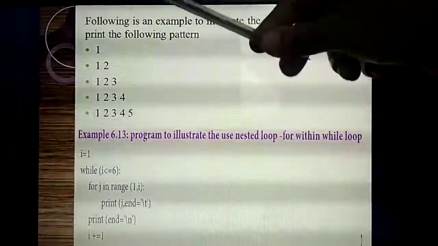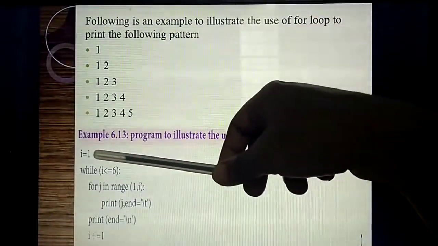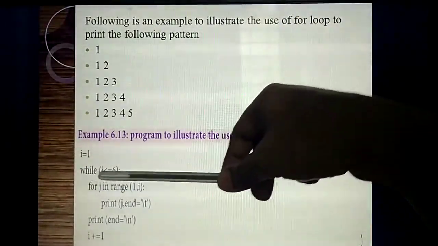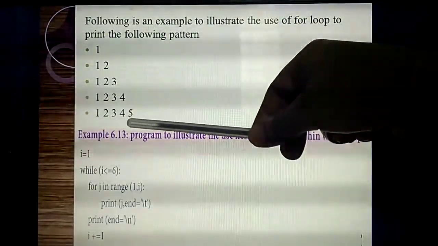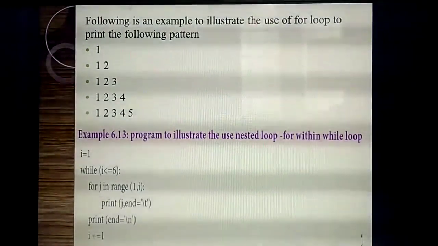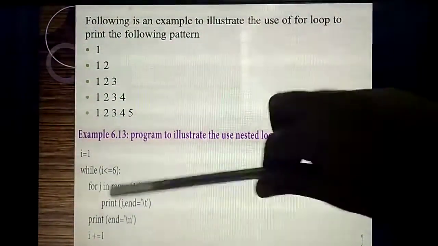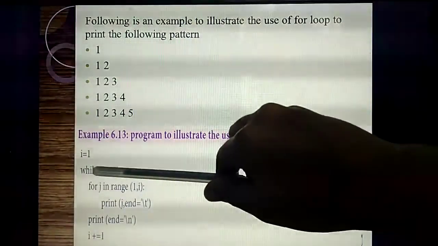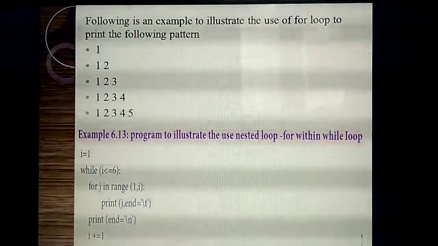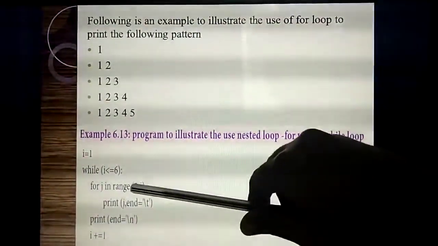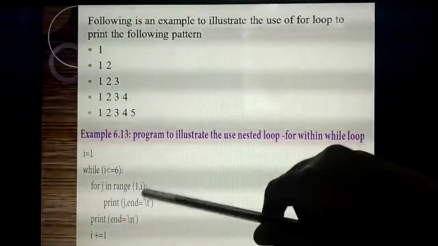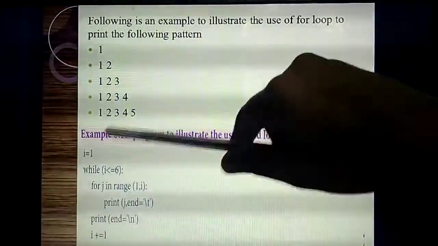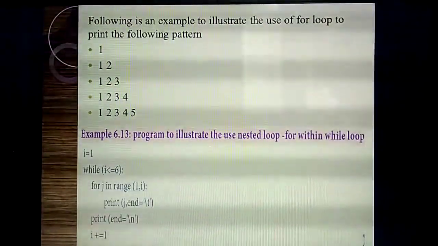So to print a pattern like this, what are the things you need to give? First, i equal to 1, the starting value. Then a while loop up to the last number; for 5 you need to give 6, that means n minus 1. Then I declare another variable j in range, with values 1, comma i. Here only the value will get incremented. First you need to print the variable j, then backslash t, that means space. Then print backslash n, so automatically it will move to the next line. Then i plus equal to 1, so each time the value will get incremented.